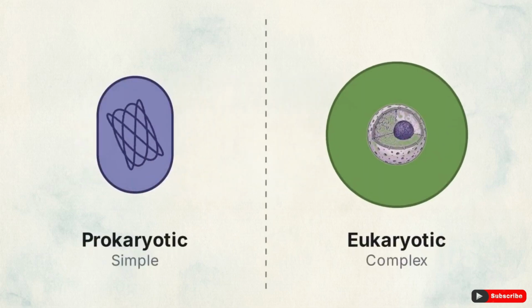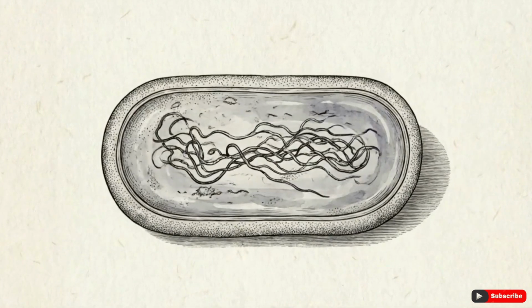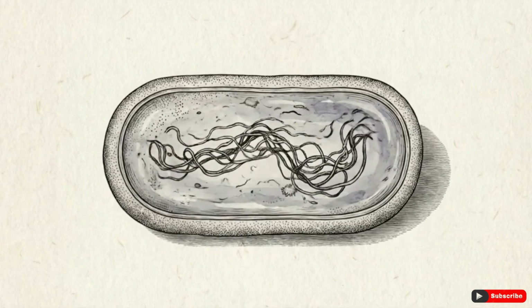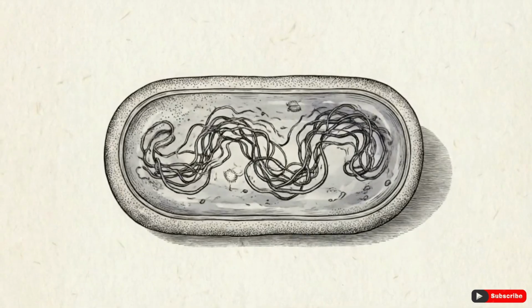Cells diverge into 2 broad categories based on their internal complexity. Prokaryotic cells are simple, unicellular organisms like bacteria. They have genetic material, but it's not contained within a nucleus. It floats freely within the cytoplasm.